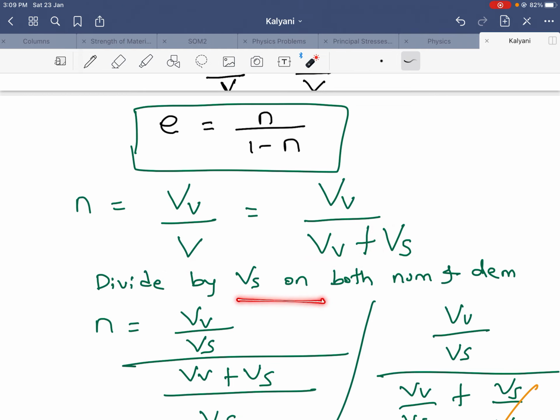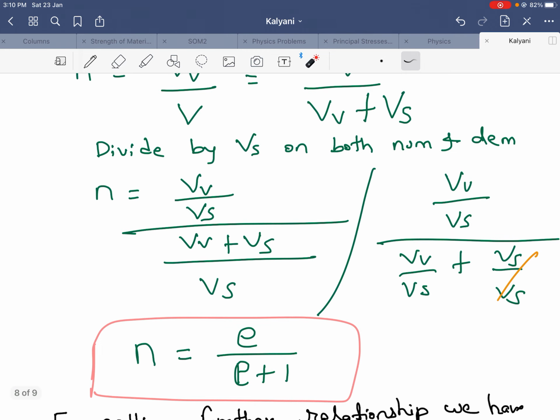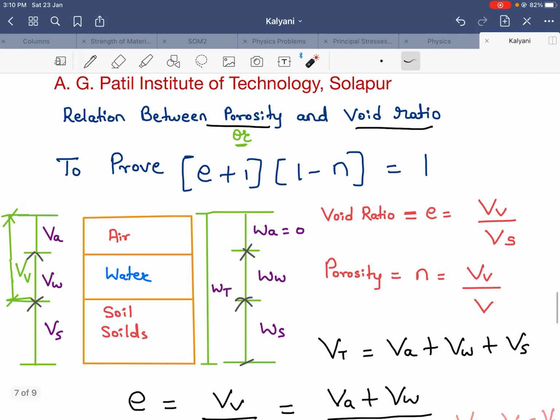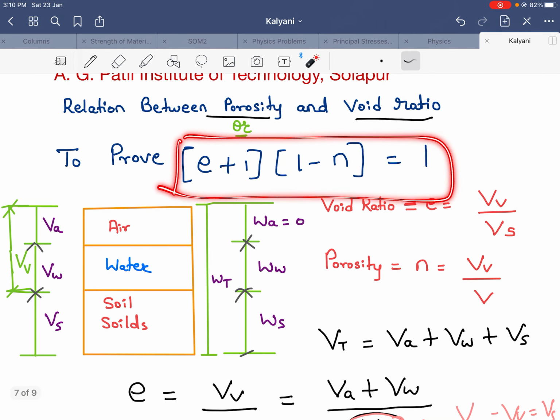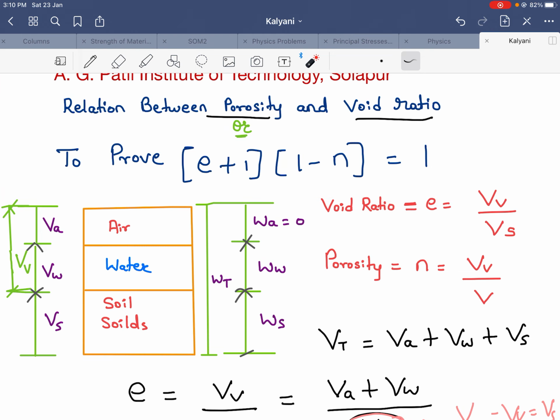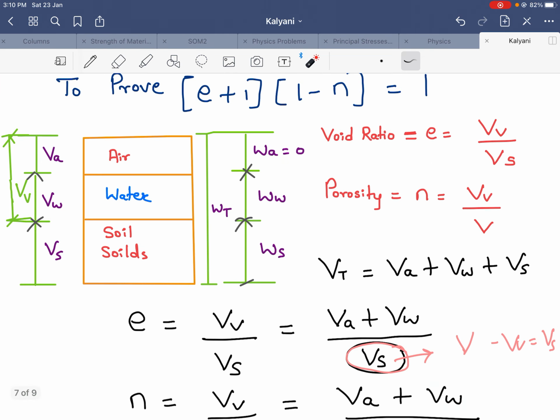So with the help of volume of soil solids, I have divided and I got this, e divided by e plus 1. But my question was to prove the relation in this manner, that is e plus 1 times 1 minus n. For this, I have subtracted n from 1 and added in voids ratio.